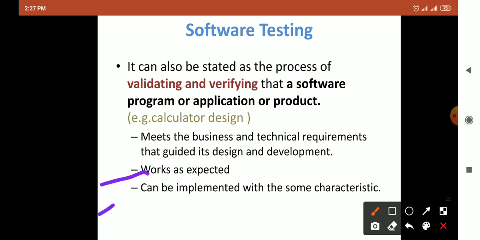Then third, it can be implemented with some characteristics. What are the characteristics required for the calculator that must be included? So in short, software testing is a process of validation and verification.